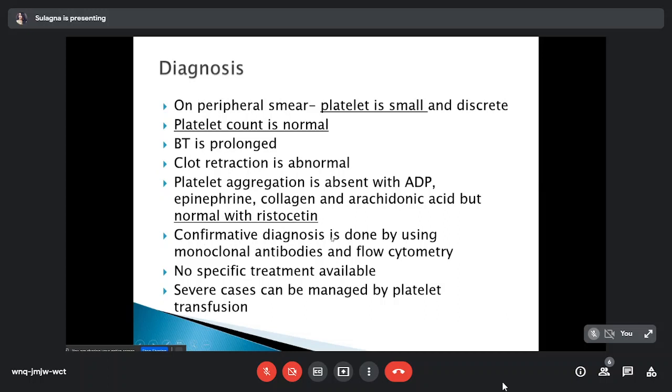Confirmatory diagnosis is done by using monoclonal antibody and flow cytometry. No specific treatment is available. Severe cases can be managed by platelet transfusion.